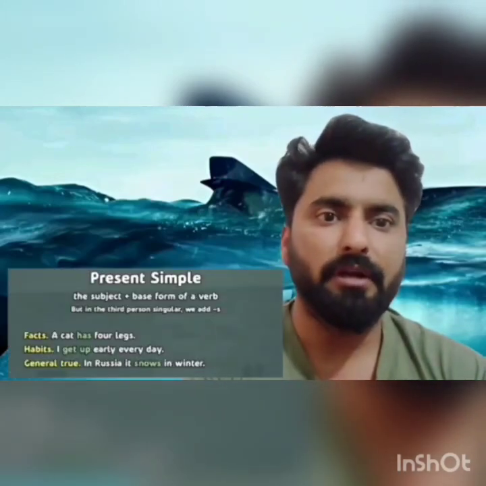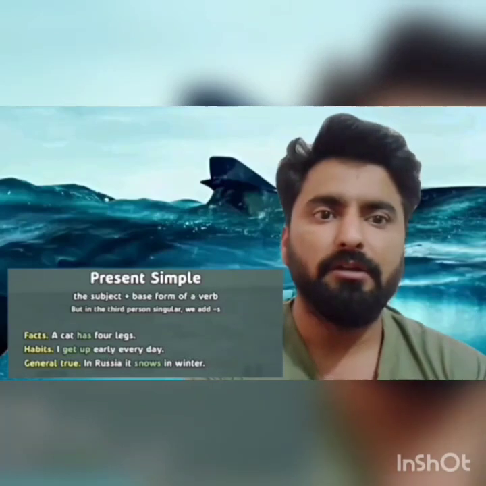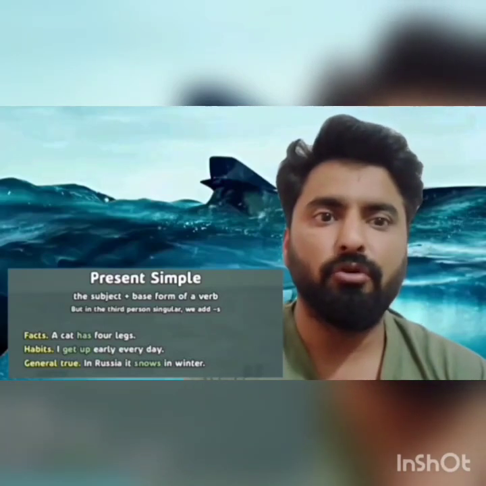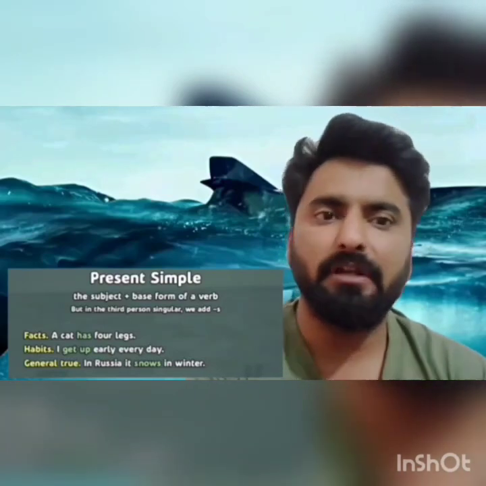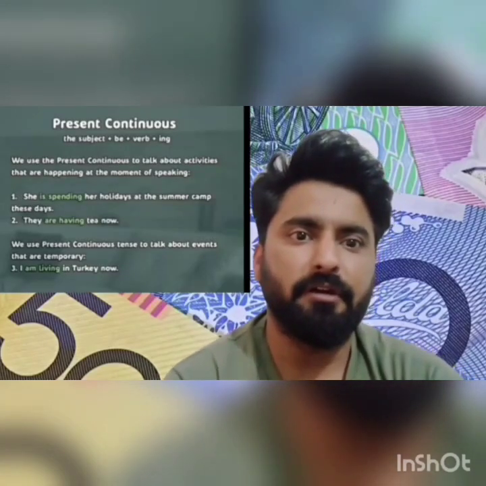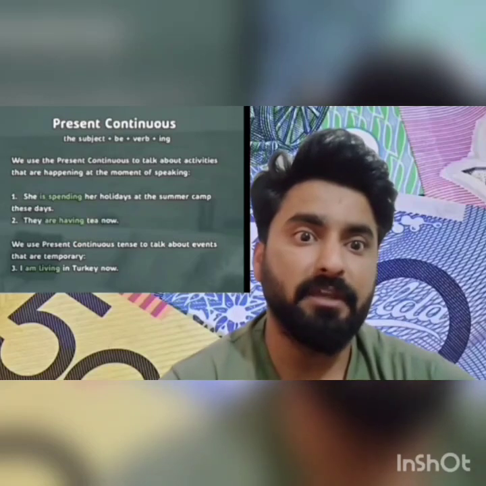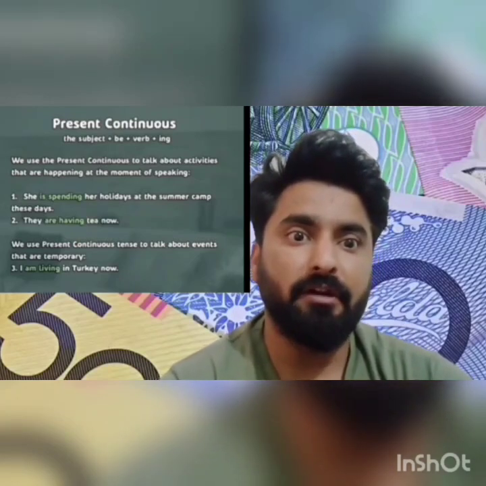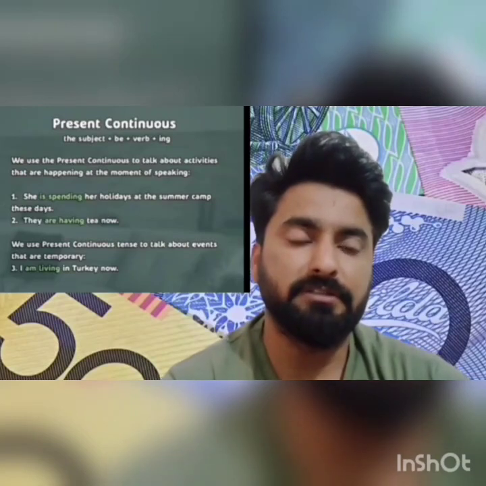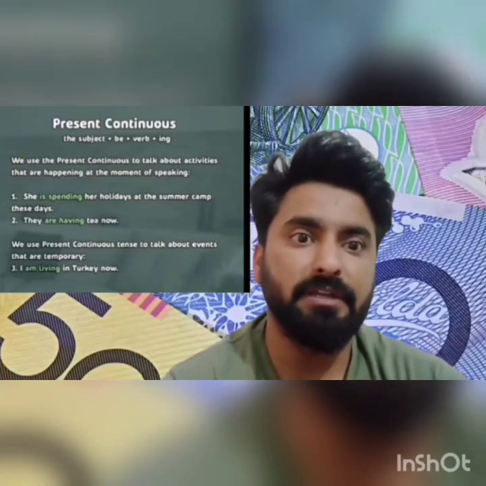Facts, the regular routine work we do, or your habits, or some normal work being done, or some truth, then we use the present indefinite tense. Present continuous tense: in present continuous tense we are talking about the activities that are happening at the moment of speaking. For example, she's spending her holidays at summer camp these days. The second example, for example, she's having tea now.